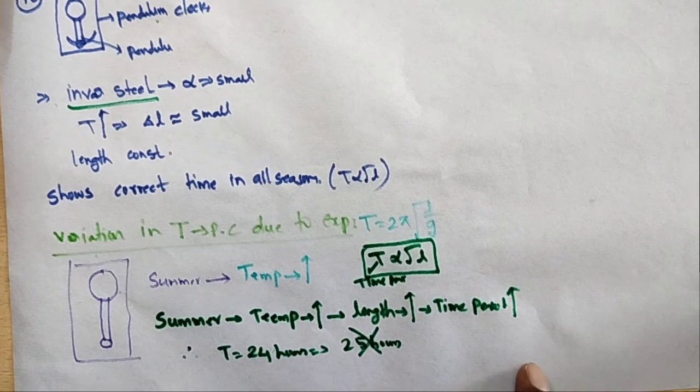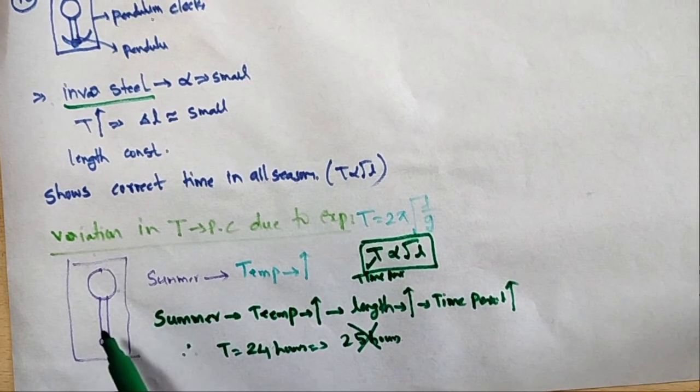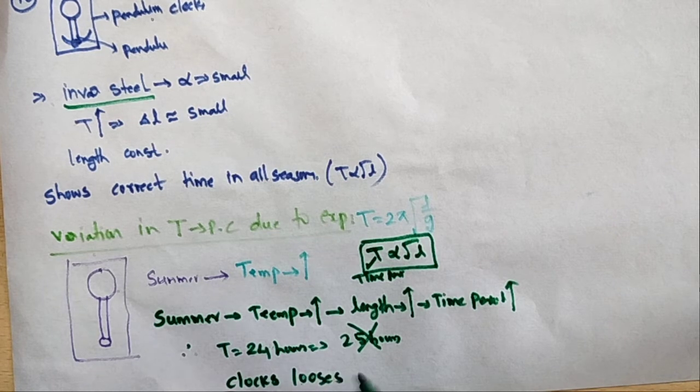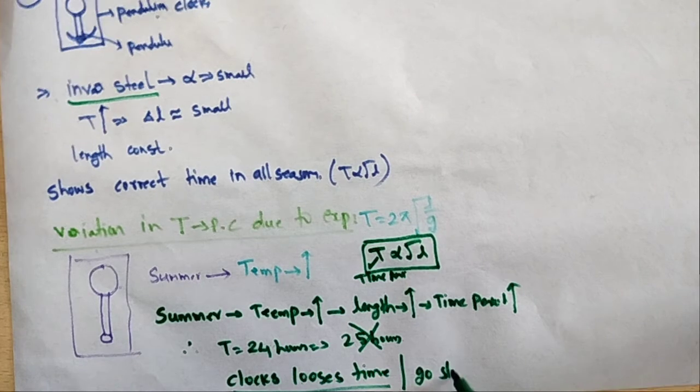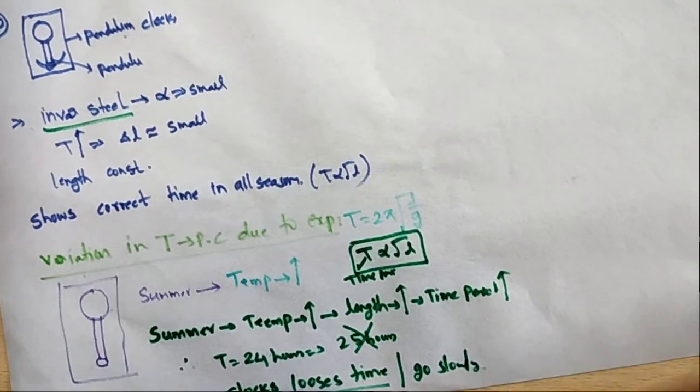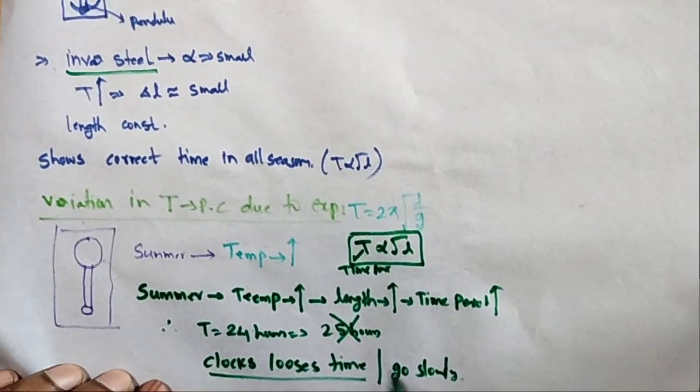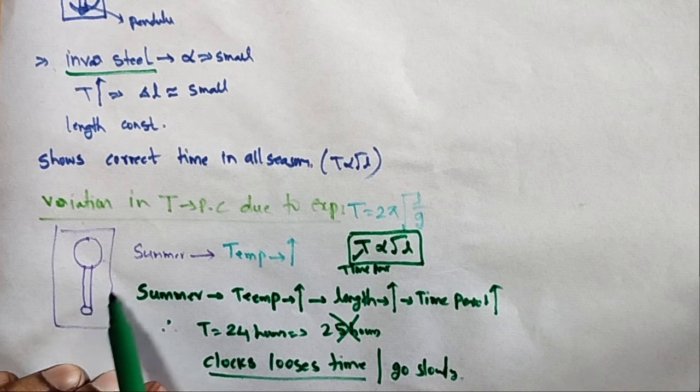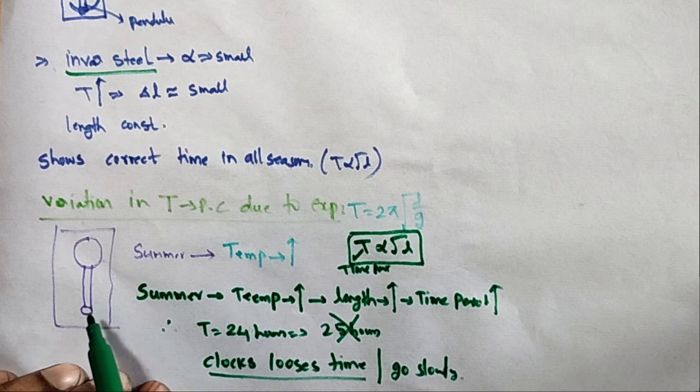So in summer the clock loses time, and the pendulum is moving slowly.